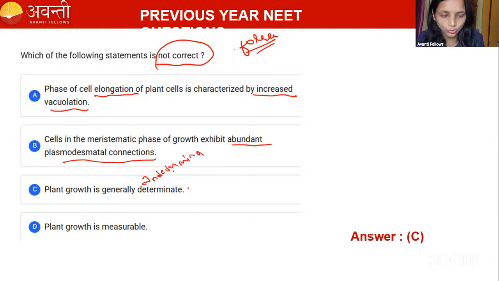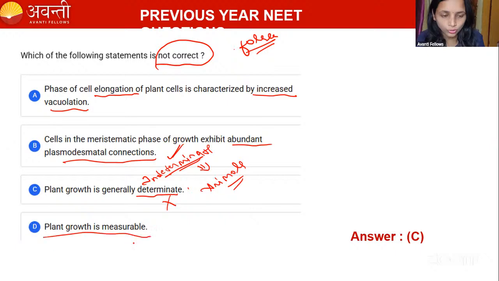Indeterminate, not determinate. Determinate is in animals, right? In animals we grow for a certain period, then the growth stops, not in plants. A plant goes on increasing its shoot and root, right? The plant growth is indeterminate, not determinate, remember. And plant growth is measurable.